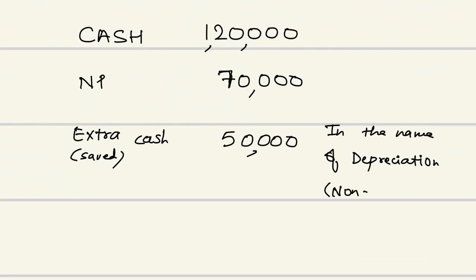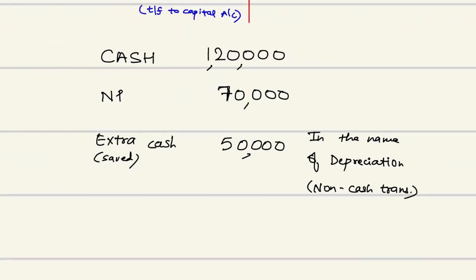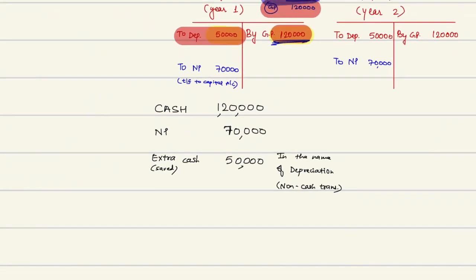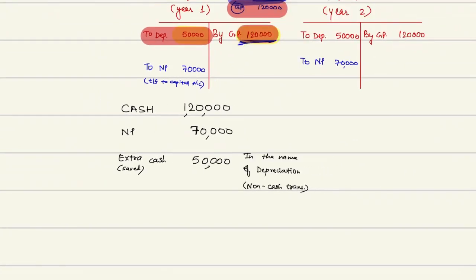Because it is a non-cash transaction. So in the first year, if 50,000 is saved, in the same way in the second year also, I will have rupees 50,000 in the name of depreciation, being the non-cash transaction.